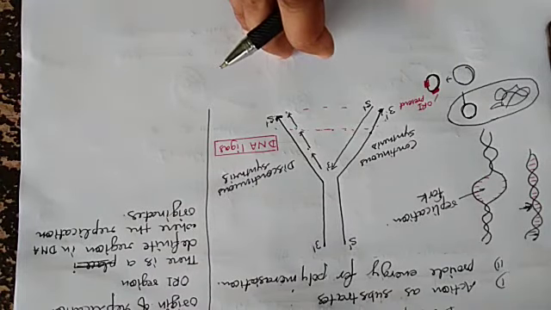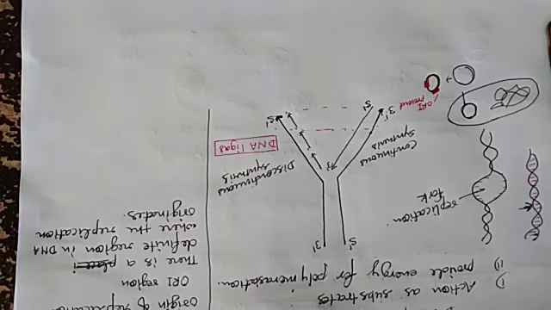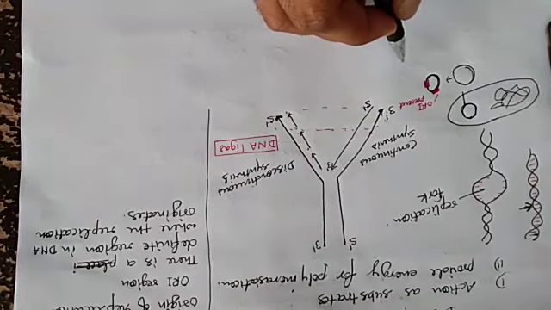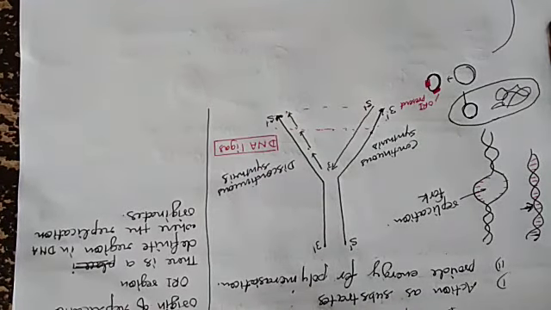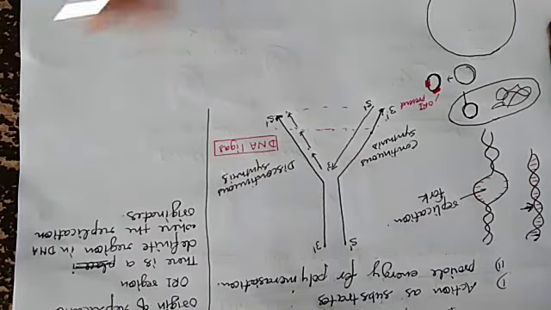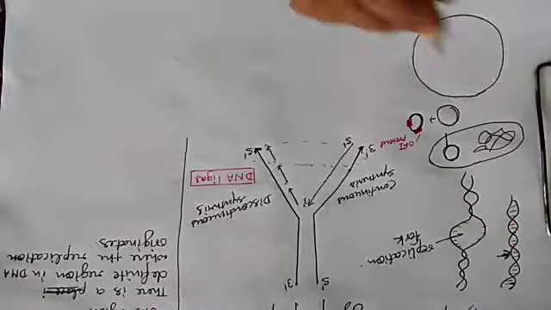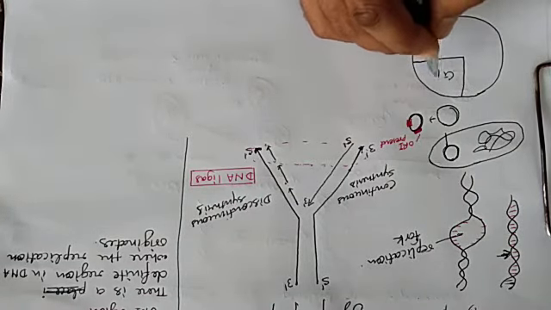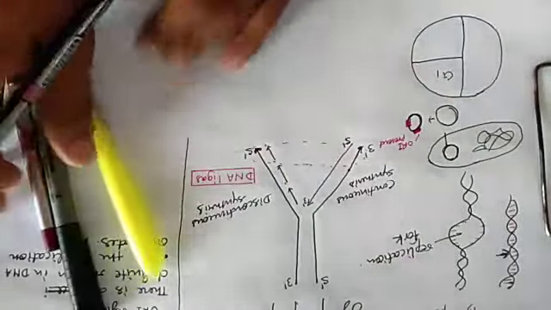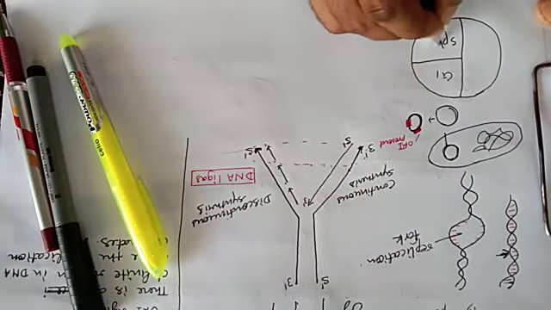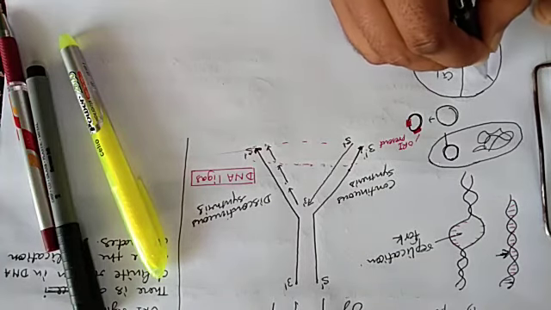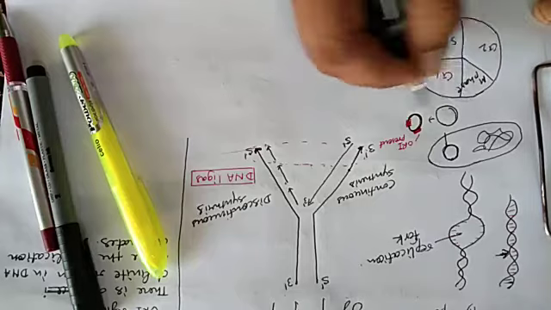In eukaryotes, the replication of DNA takes place in the S phase. When we studied the cell cycle, there were the G1 phase, S phase, G2 phase and M phase.